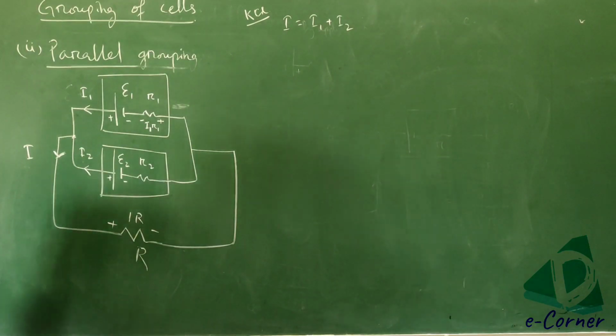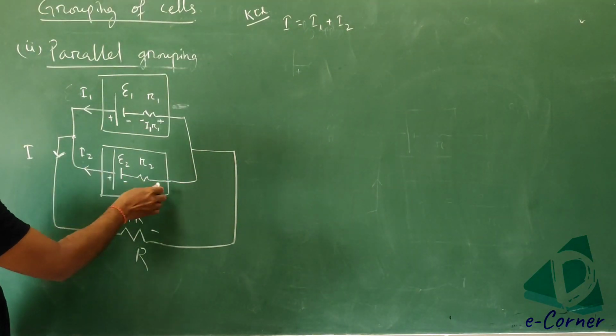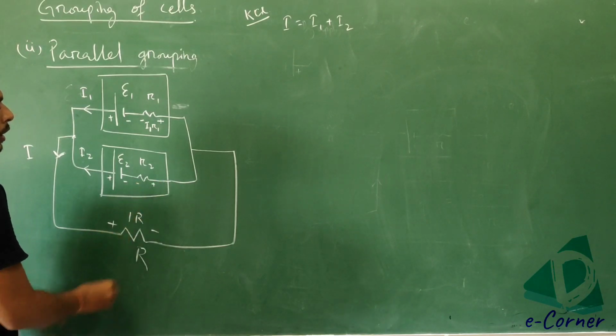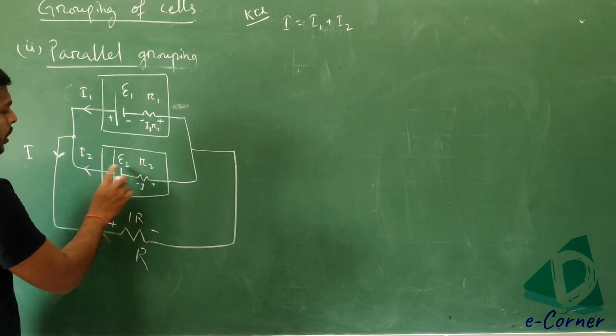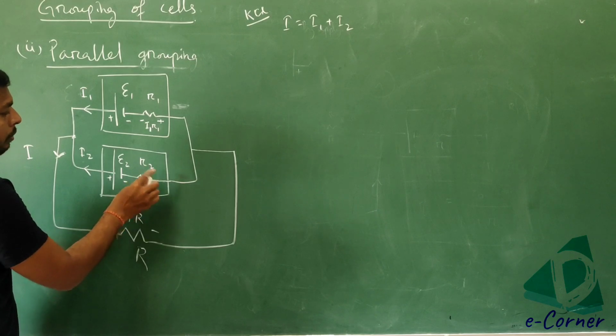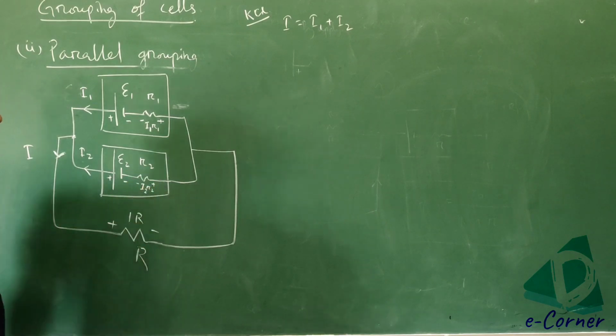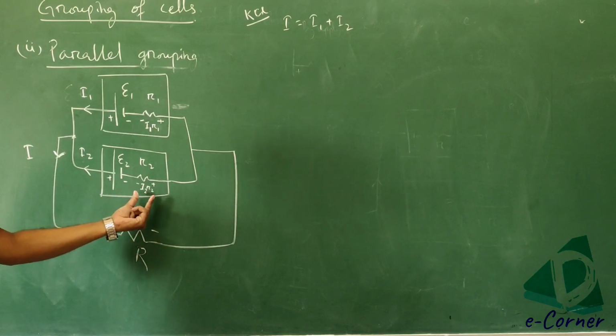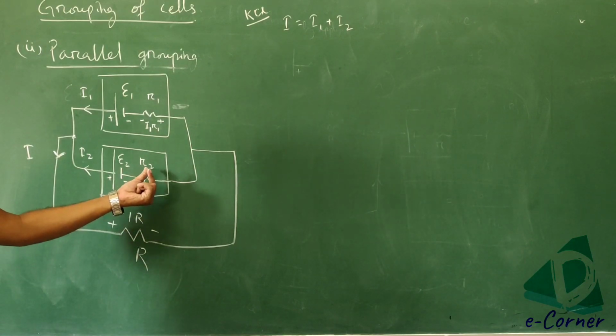Similarly, I2 is flowing, so this one is positive, this one is negative, and the potential is I2 into R2.